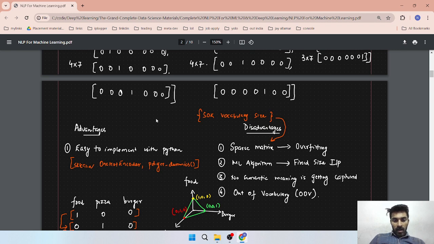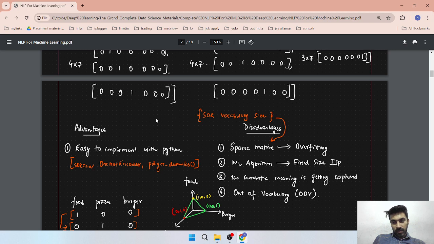The other disadvantage is that it may overfit. Overfitting here means that in your data set everything is zero and only one is there. So this may sometimes be overfitted because everything is zero. Suppose your model learns, okay, I have to predict only zero, so now it predicts zero every time. This may be a possible outcome.